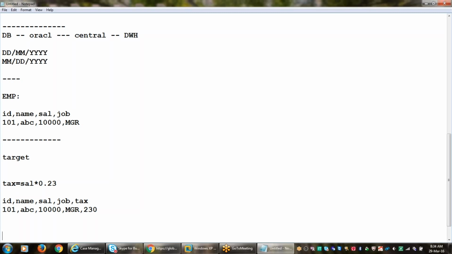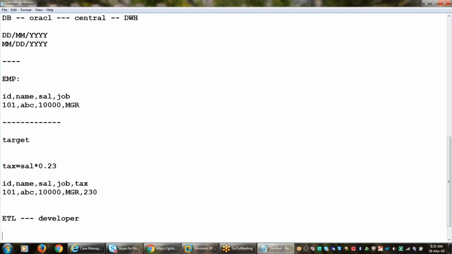What is under the ETL process: extraction, transformation, and then loading. All these things are the responsibility of the ETL developer. They will take care of this complete ETL process, and this complete ETL process they will call as ETL jobs.